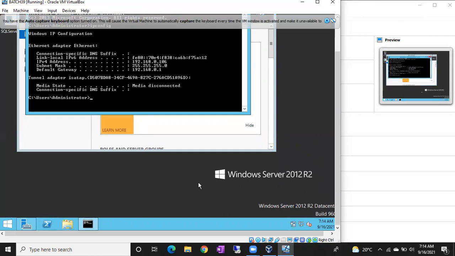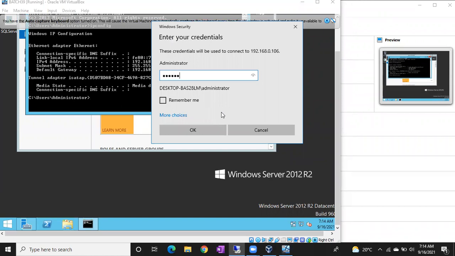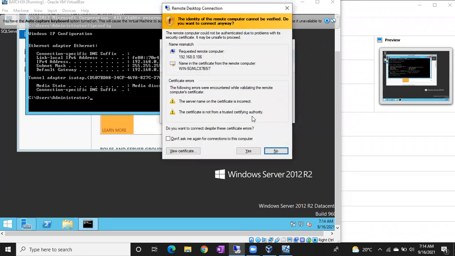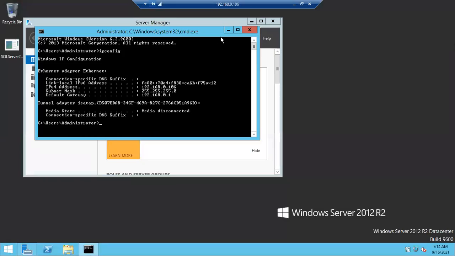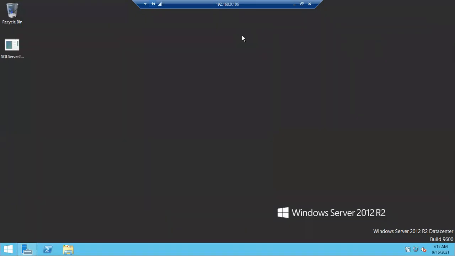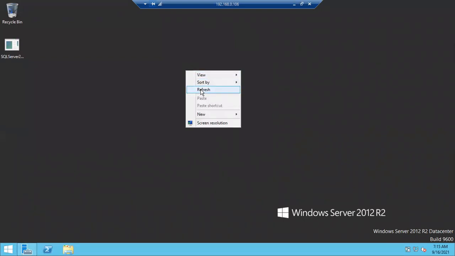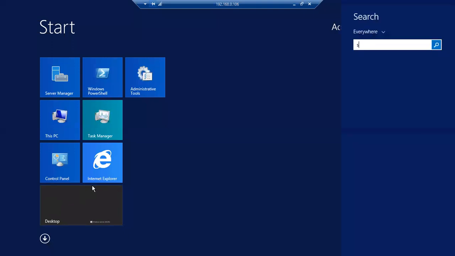Let me connect to the server remotely. Server IP address is 106. Connect. So how many users can I create for a single login? How many maximum users? 32,767. Okay. So in the last class, we discussed how to create a Windows login.